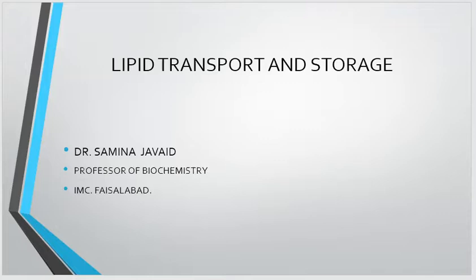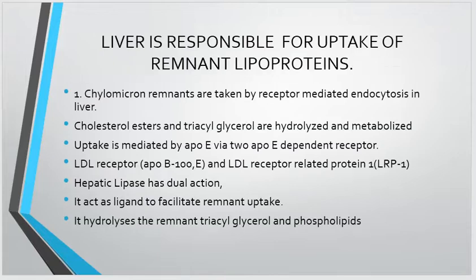In the last lecture, we started discussing lipid transport and storage, in which we discussed how lipids are transported in circulation. Lipids are transported in the form of lipoproteins, which are the chylomicrons, VLDL, IDL, LDL and HDL.